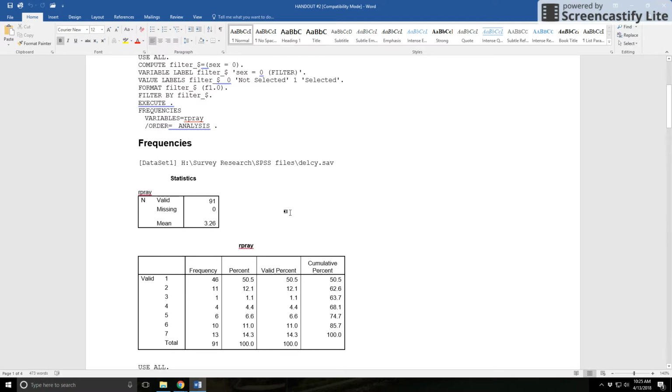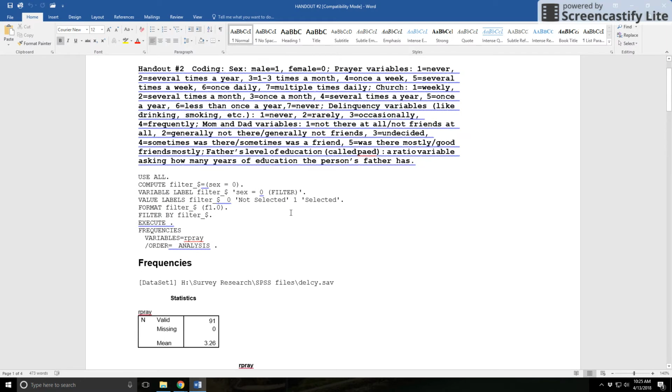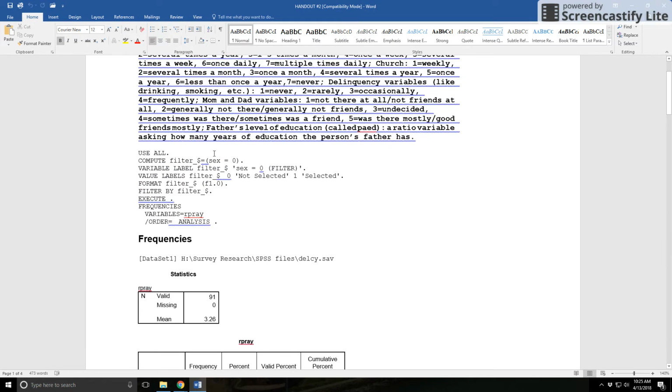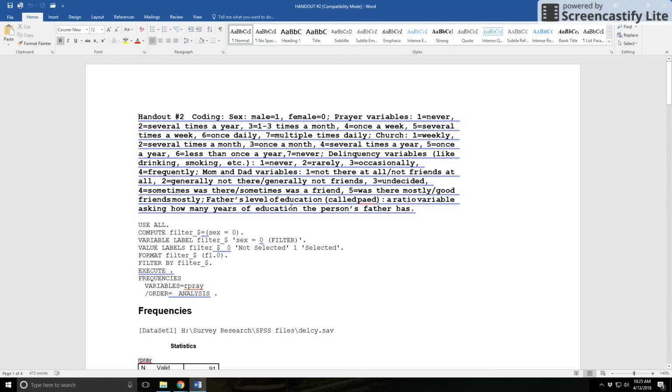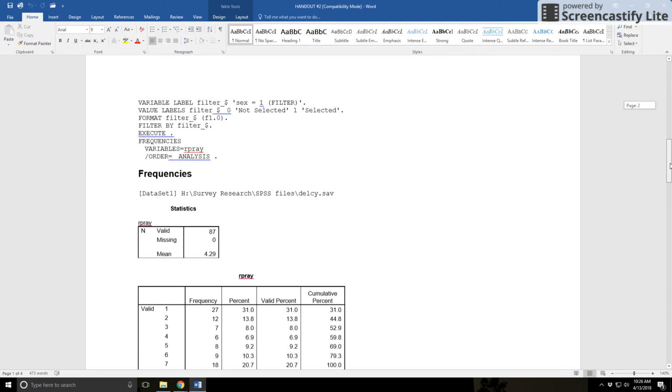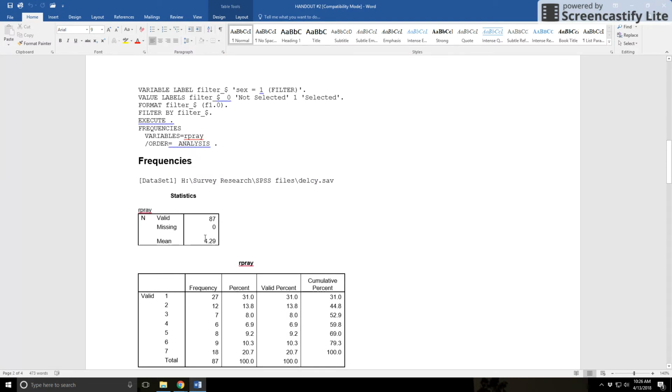So this variable is pray, and because it's measured at the ordinal level, that's why I use the percents in my screencast. But let's pretend that the variable was, how many days a week do you pray? Well, see what you have here, sex equals 0, so who's that for? That's females. Means 3.26. So if the question was how many times a week do you pray, you would say on average females prayed a little more than 3 times a week, and men prayed on average a little more than 4 times a week.